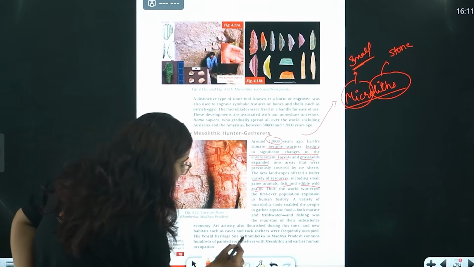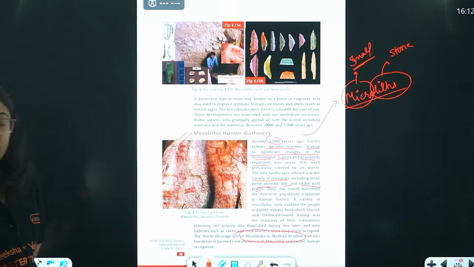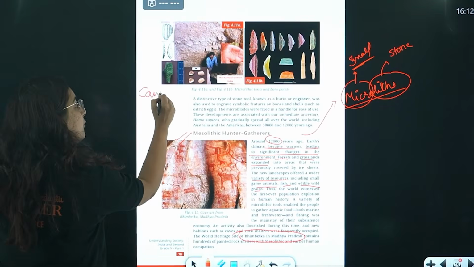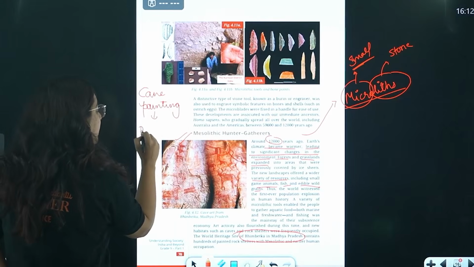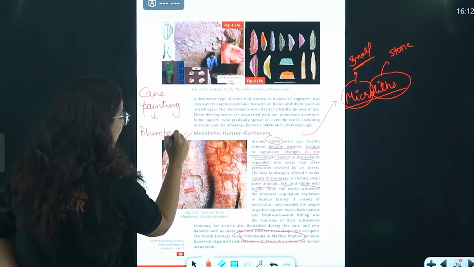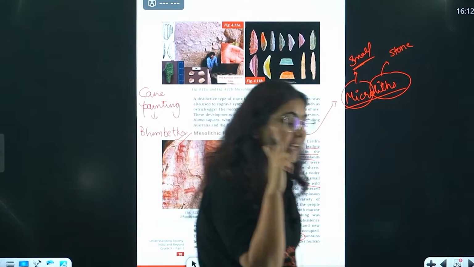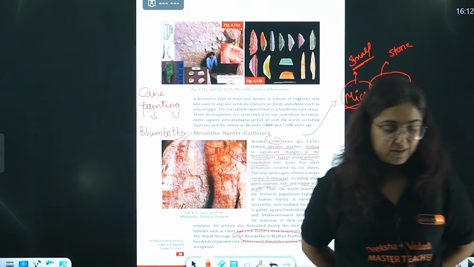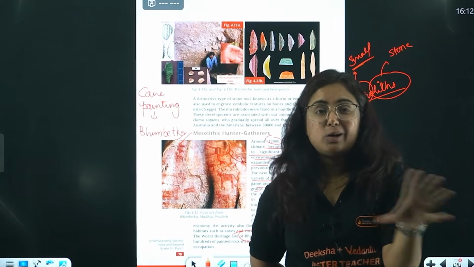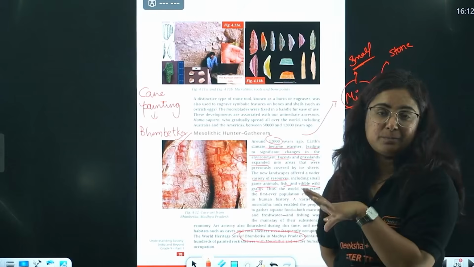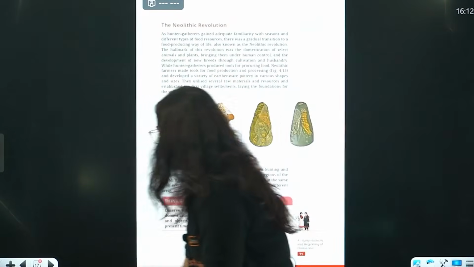Here, one very important Mesolithic site is Bhimbetka in Madhya Pradesh, as I just told you. It is famous for its cave paintings. Which site is famous for its cave paintings? Bhimbetka. I would suggest, I particularly visited this place, and hence I am recommending it. If in life you get a chance to visit this place, please go. Not only this, any cave site which tells us about history is worth visiting. So yes, this is the Mesolithic age.